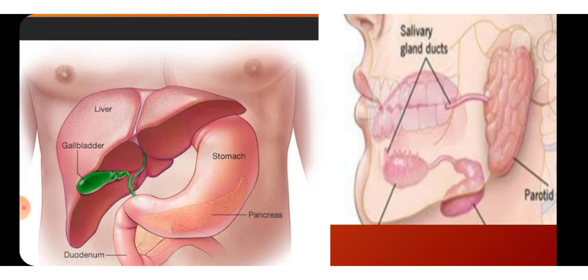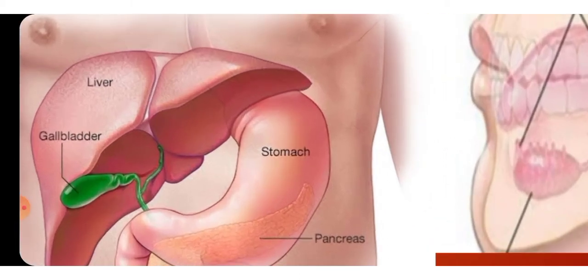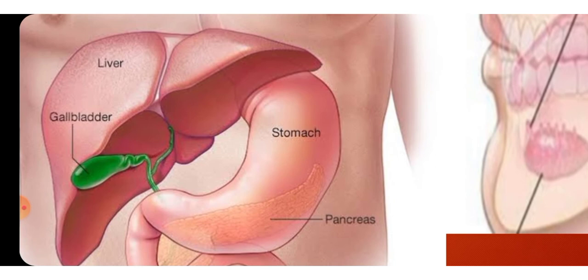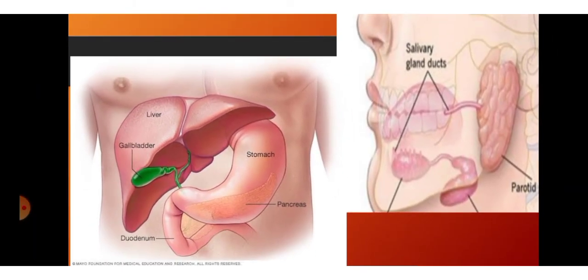So these are the three very important organs which play an important role in the digestion process: the salivary glands, liver, and pancreas, which are located here. So these three are very important in the process of digestion.